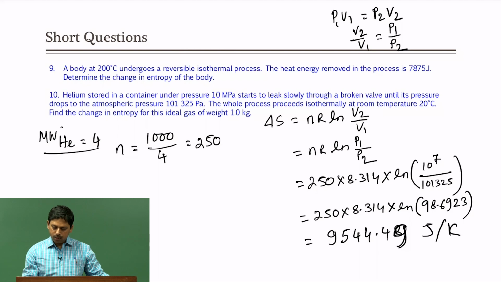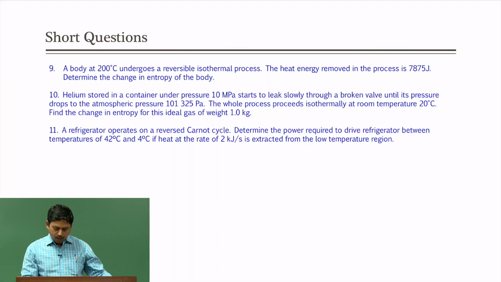So, we will go to the next question. Next question: a refrigerator operates on reverse Carnot cycle. Determine the power required to drive the refrigerator between temperatures 42 degree centigrade and 4 degree centigrade if heat at the rate of 2 kilojoule per second is extracted from the low temperature region.